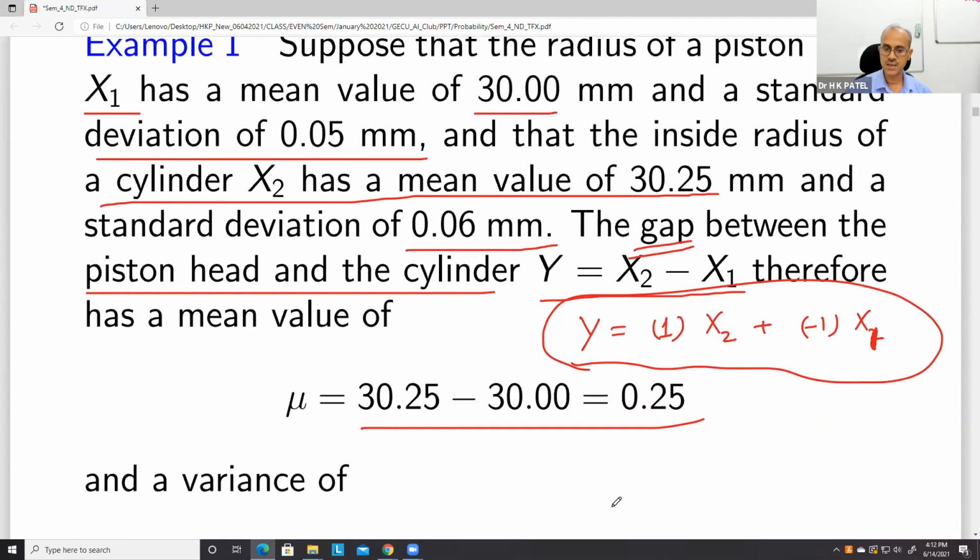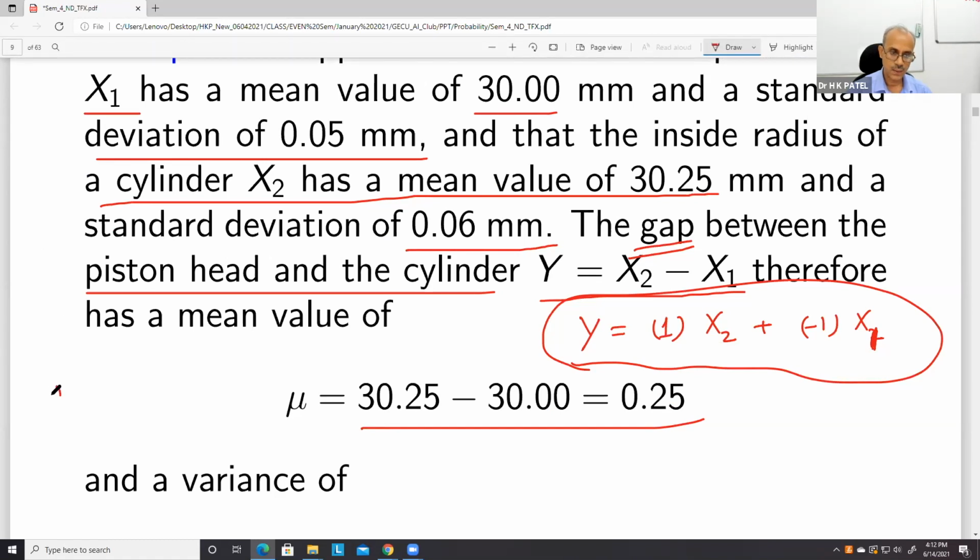And similarly the standard deviation, or rather the variance. So the variance of Y, sigma y square, will be sigma x1 square, since minus 1 square is plus 1, plus sigma x2 square, since 1 square is again 1.